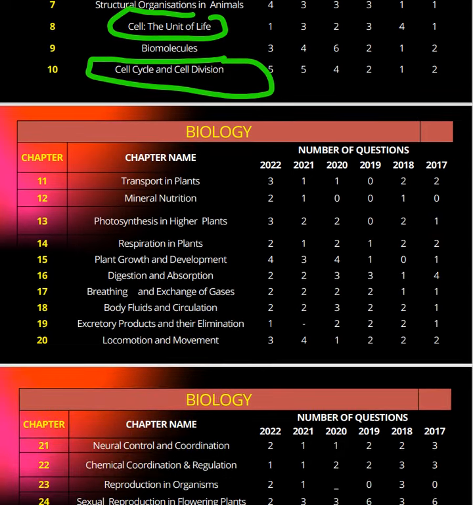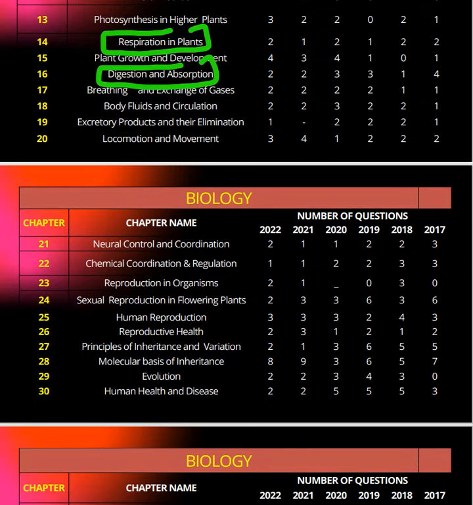You can see here digestion and absorption is there. Respiration in plants is an important part. Next, moving towards genetics, principles of inheritance and variation, many questions are there. So I hope this year more questions will come. Evolution is there, reproduction, sexual reproduction.